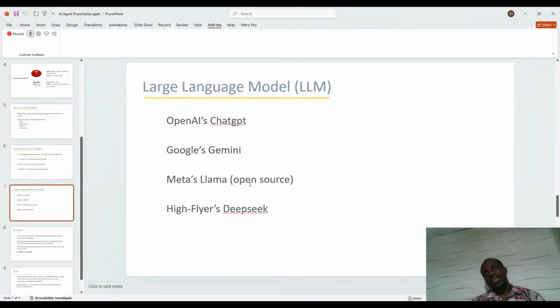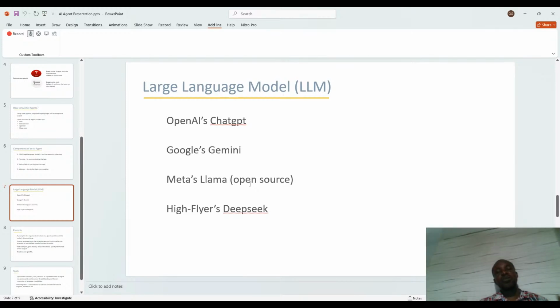To make use of these LLMs, you have to put in some amount of money, maybe $5, $10, as the case may be. But they have a free version to an extent where you can work around, like OpenAI's ChatGPT. If you're going to use an API to access their large language model, you have to put in some amount of money. $5 is not bad for it, and the rest.